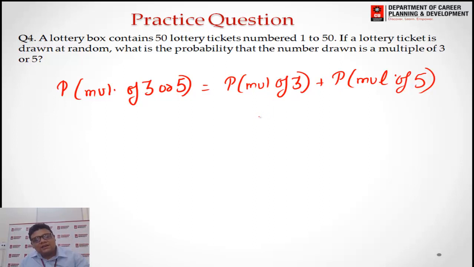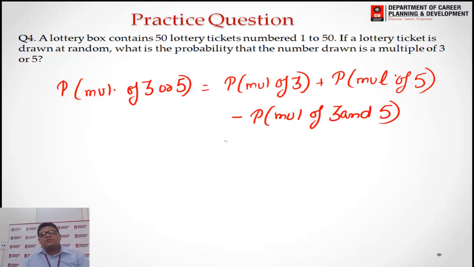But here those numbers divisible by both 3 and 5 are calculated 2 times, so we have to subtract the probability of multiples of both 3 and 5.